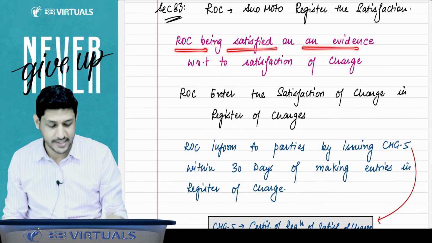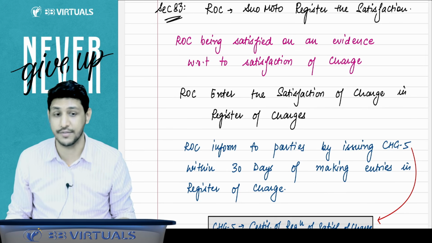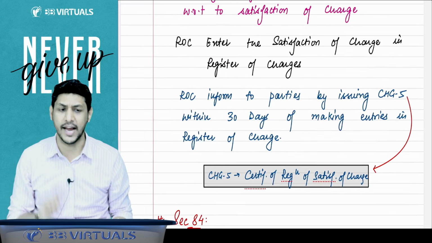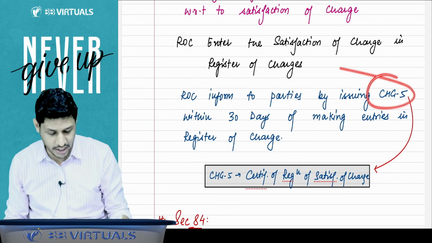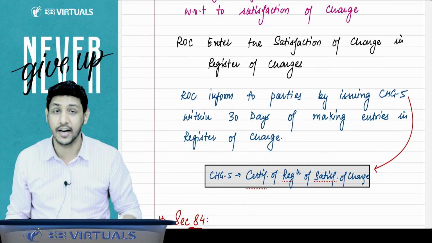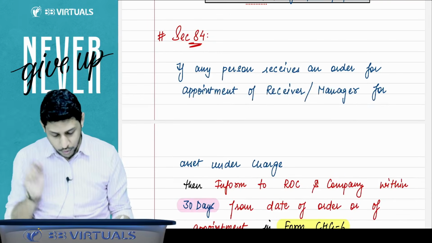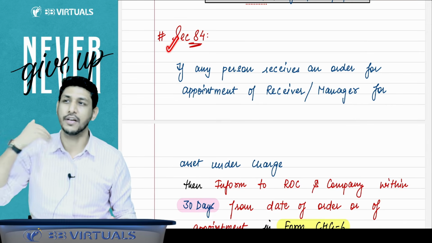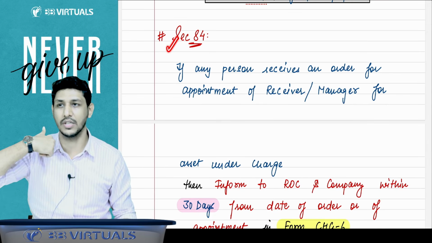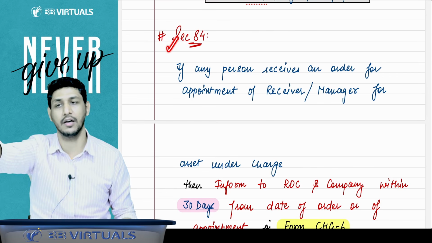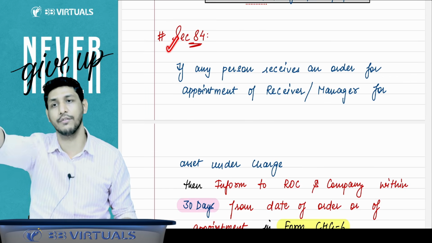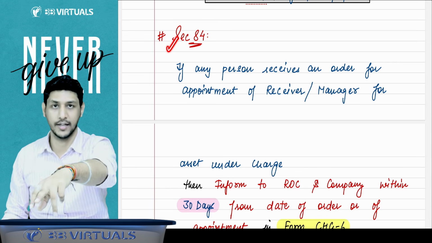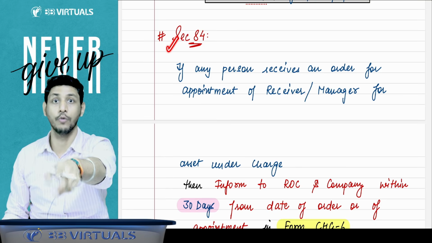So if the ROC is satisfied on evidence with respect to satisfaction of charge, the ROC enters the satisfaction of charge in the register of charges and informs the parties by issuing CHG5 within 30 days of making the entry. Now section number 84 says, just think that when we create a charge on the asset in favor of some other person, then sometimes it is ordered that you have to appoint a receiver who will manage this property, who will take care of this property.